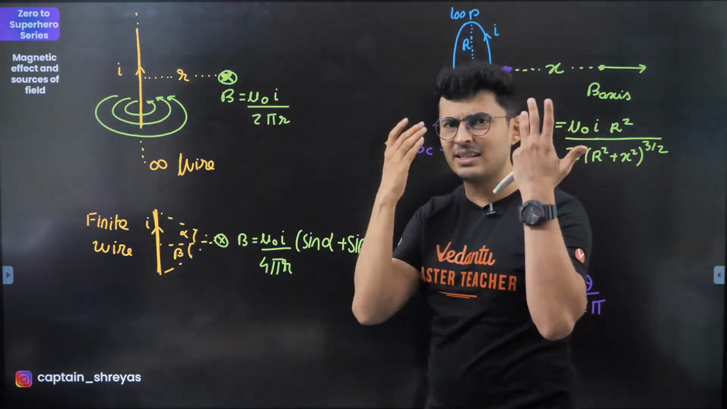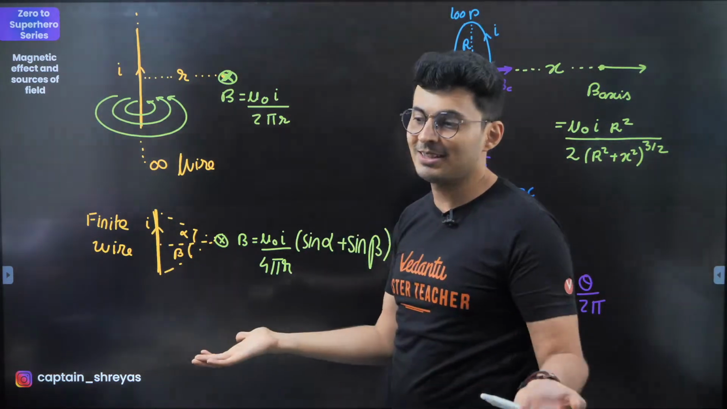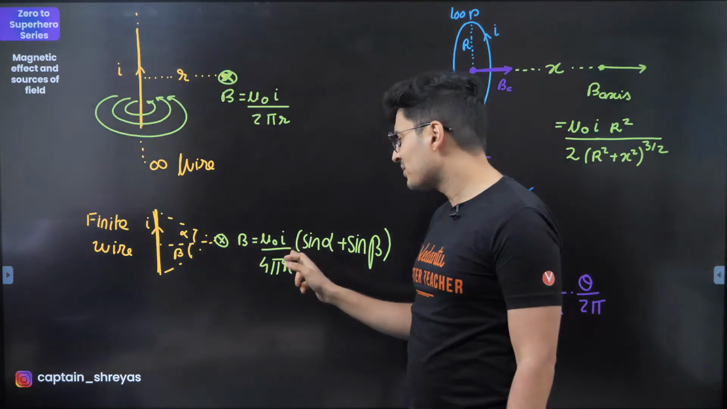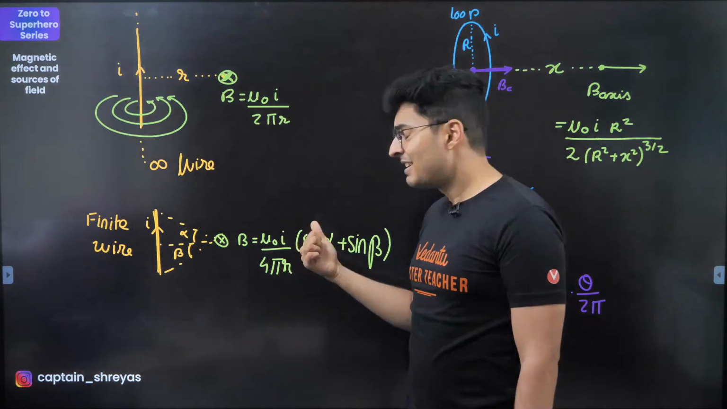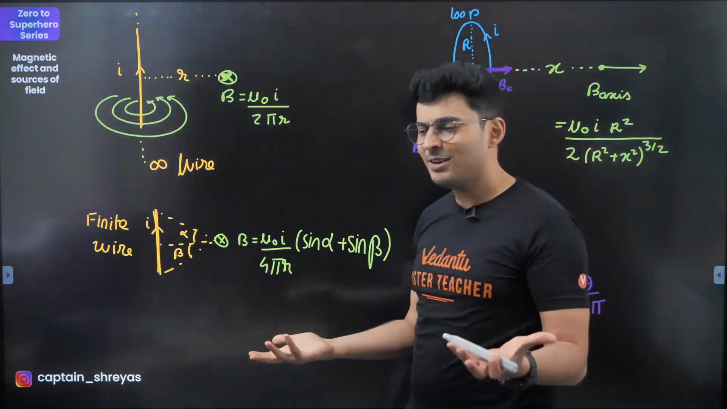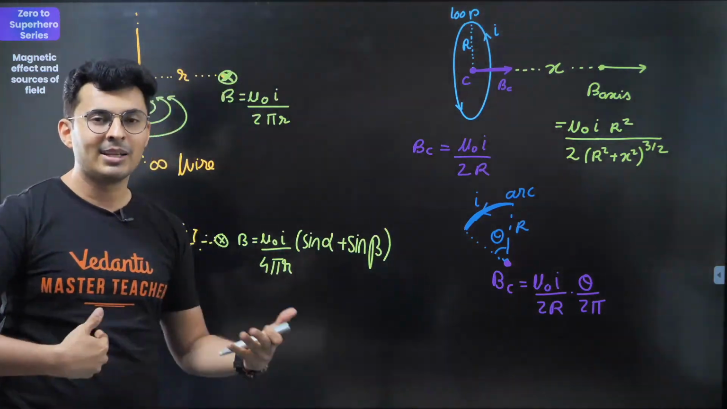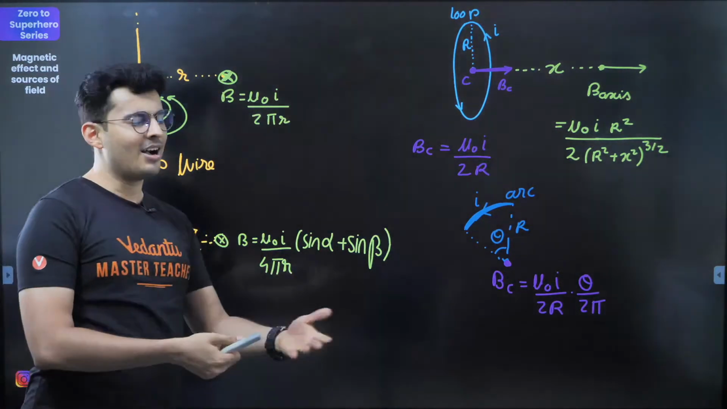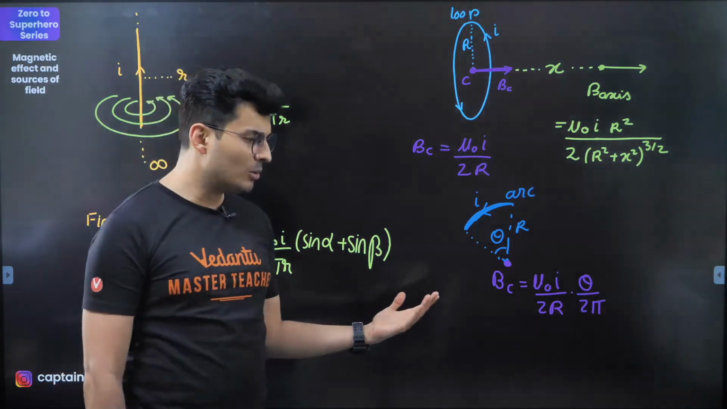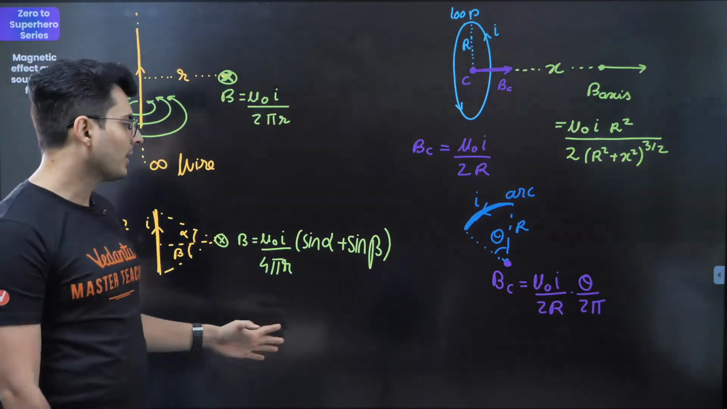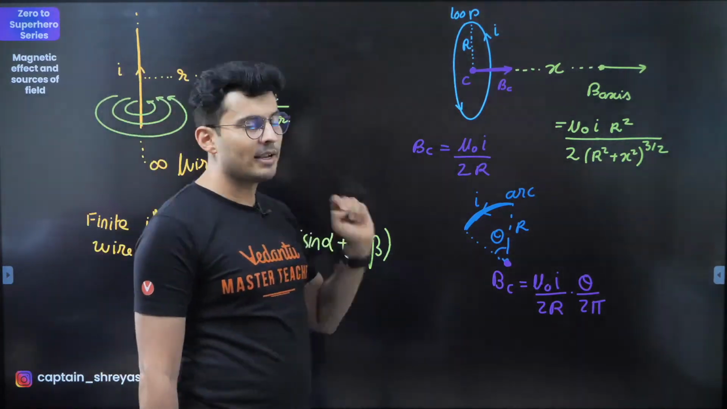Again, similar for a finite wire, the same formula was there, guys. It used to be 1 by 4 pi epsilon naught lambda by r, sine alpha plus sine beta. Very, very similar. So when you study it in tandem, comparing, it becomes easy. If you study it separately, you'll be like, what is this, what is that, so many formulas. No, it's similar. Having said that, let's go to the ring formula, everybody.